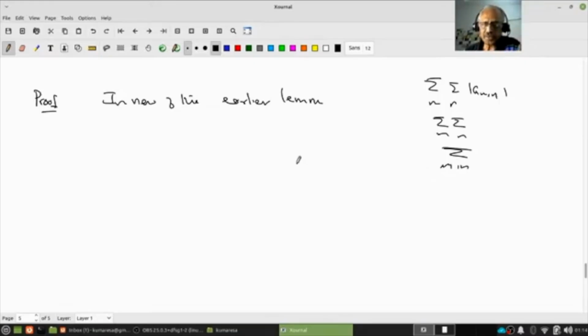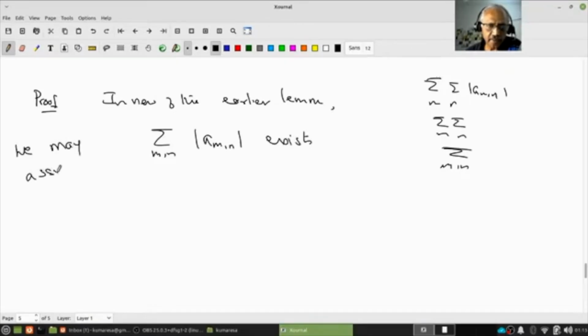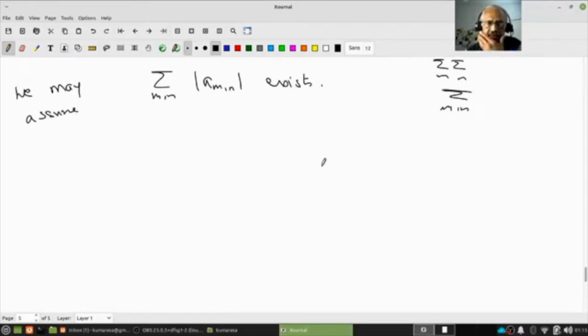It says one of them exists. Therefore, I may as well assume that the double sum exists. The hypothesis says one of them exists, but the previous lemma says all three exist, so I can assume the hypothesis is that the double sum exists. Is that clear?